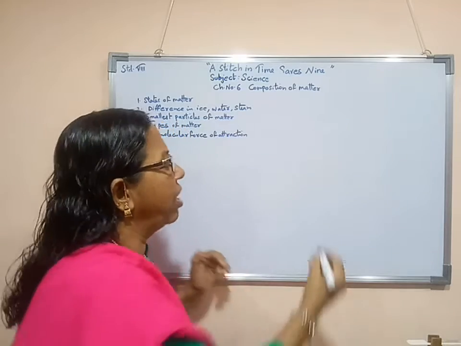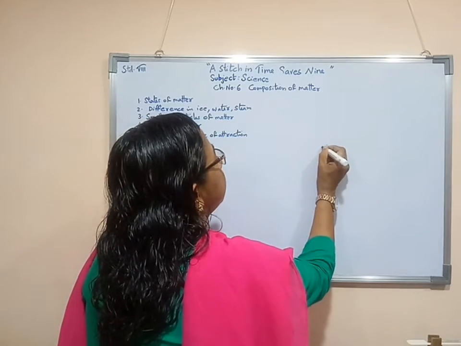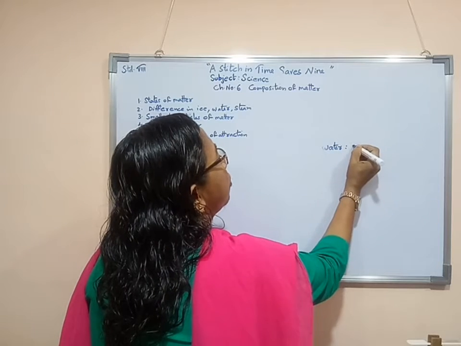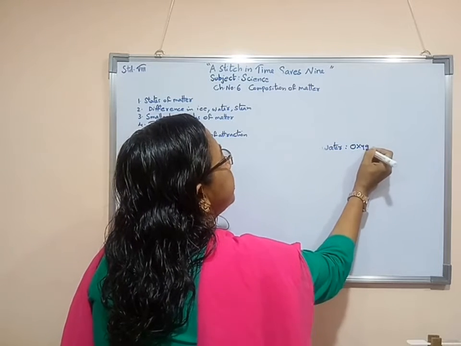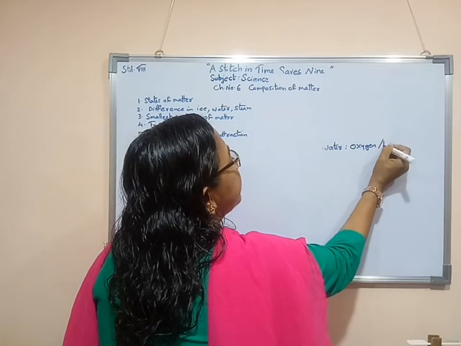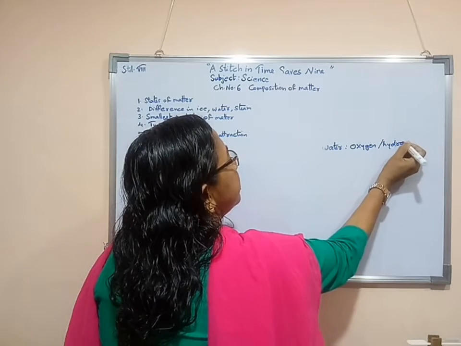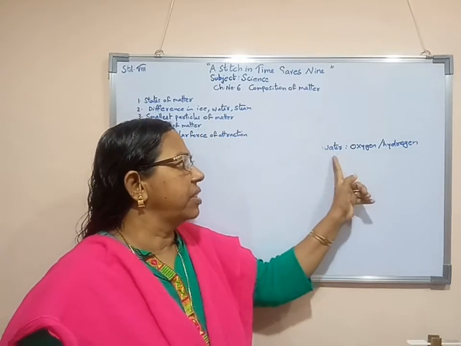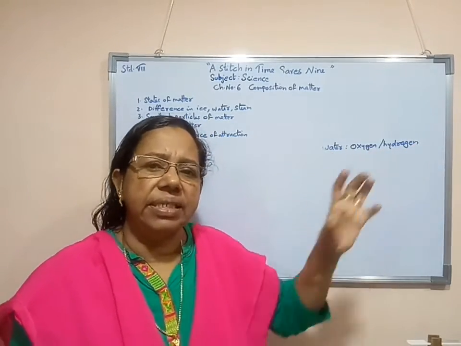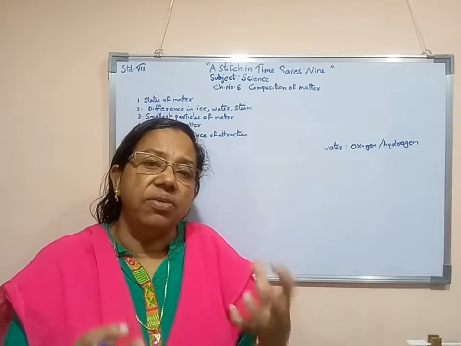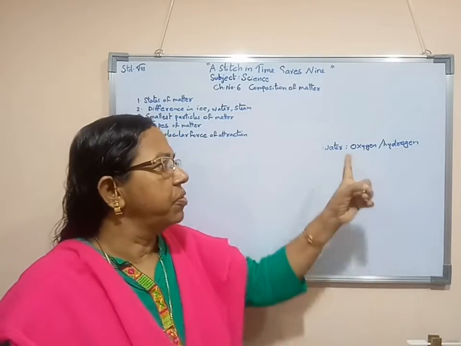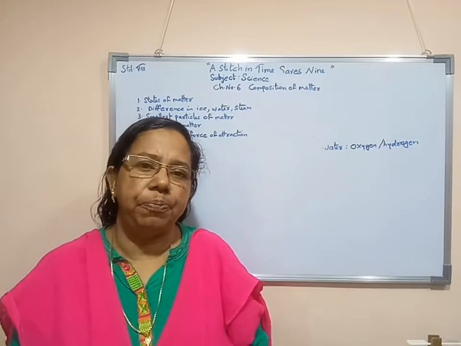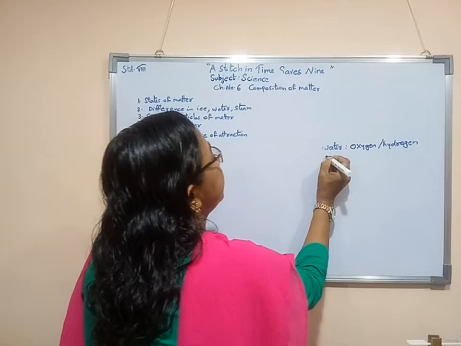For example, water. If you are taking water, water is made with the help of oxygen as well as hydrogen. So we can say that composition of water means with what water is made, with the help of oxygen as well as hydrogen. Similarly, if we consider air,